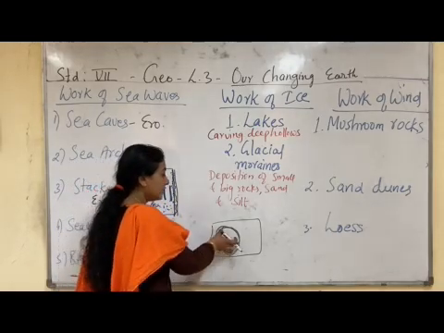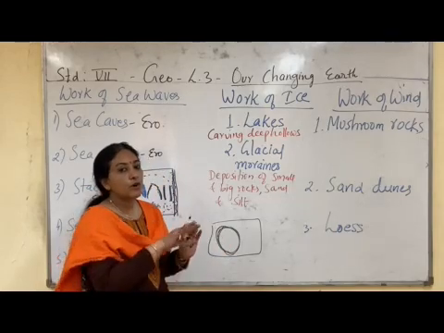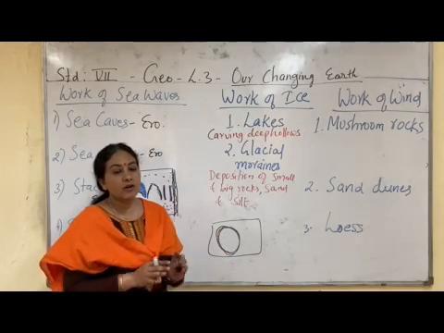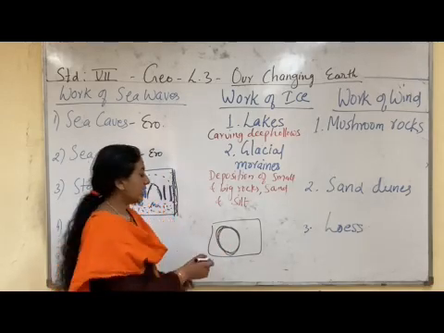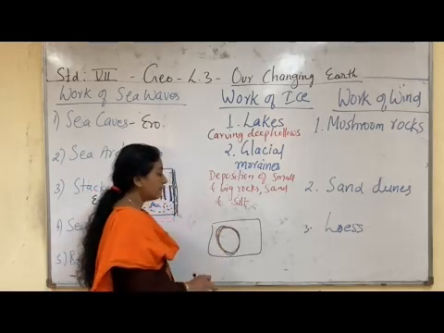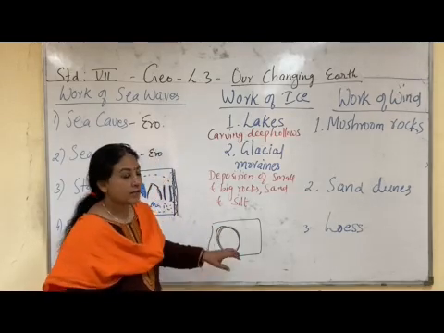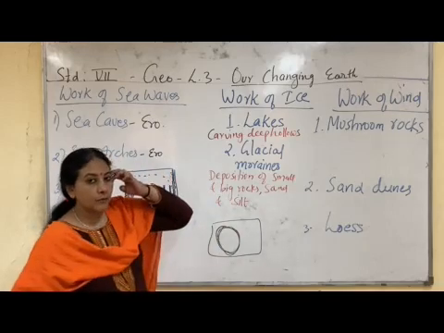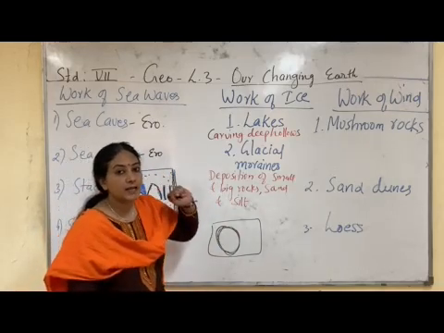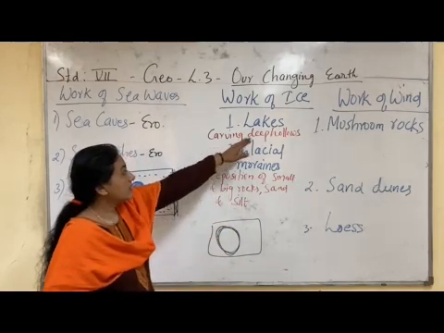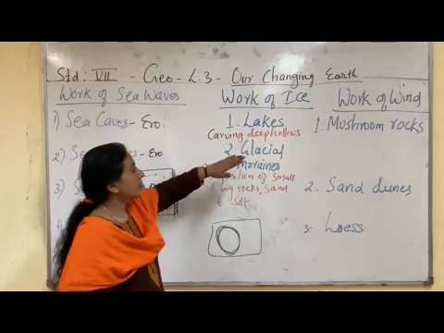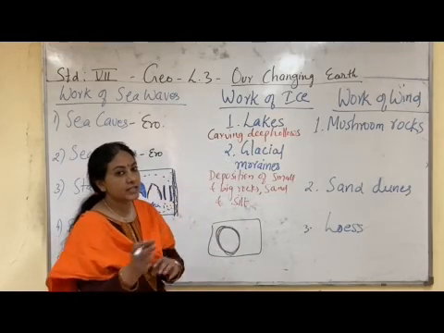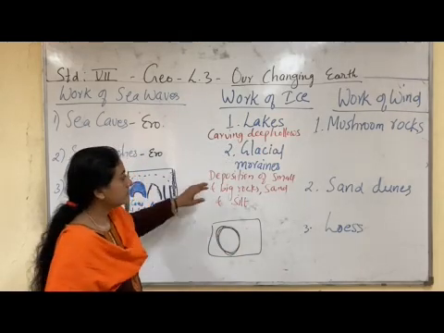So if a piece of glacier is removed or it is bulldozed because of the action of water or action of ice, that hollow area is filled with water and it becomes a lake. Such types of lakes are created in the mountainous areas where glaciers are there. So that is one type of lake, which is created due to the carving of deep holes when glaciers are removed from that place.